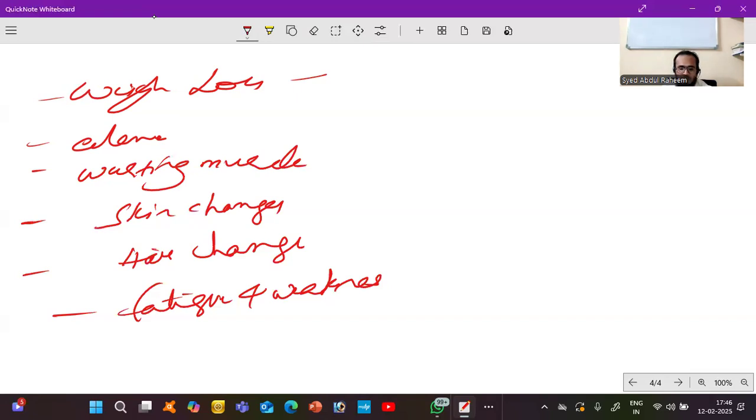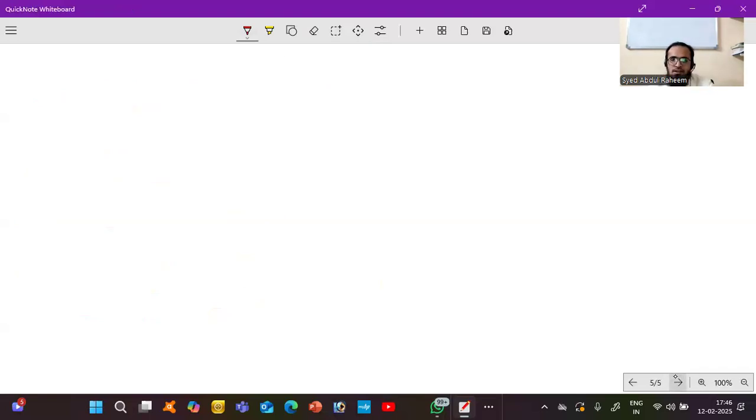So we will talk about the difference between Kwashiorkor and marasmus. Kwashiorkor develops due to the deficiency of protein. Marasmus is a deficiency of both protein and calories. Kwashiorkor occurs at 6 months to 3 years of age.